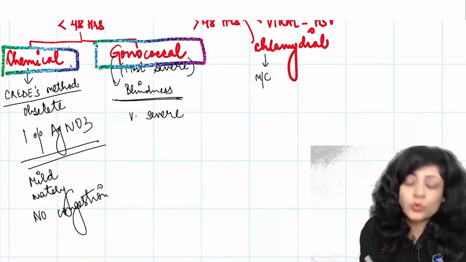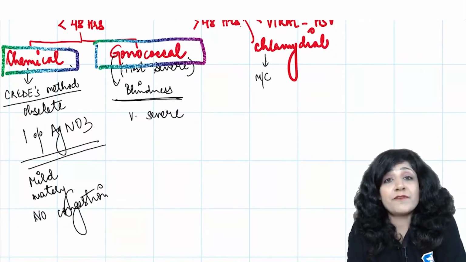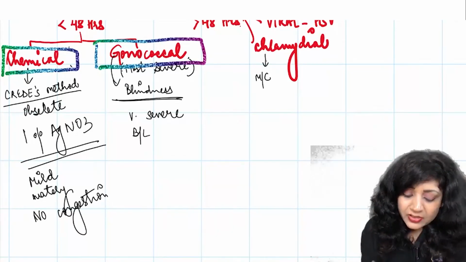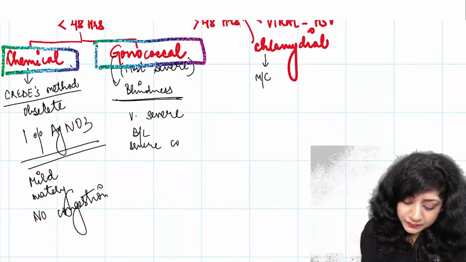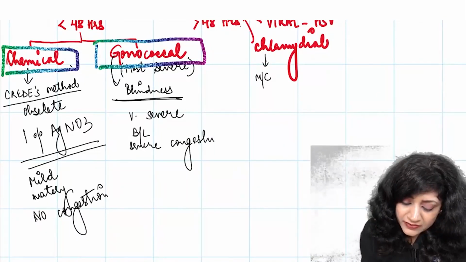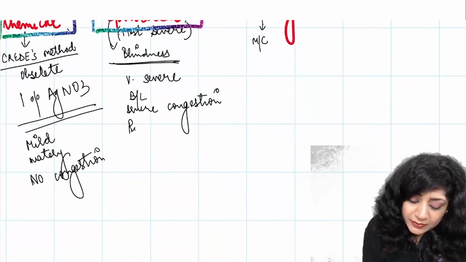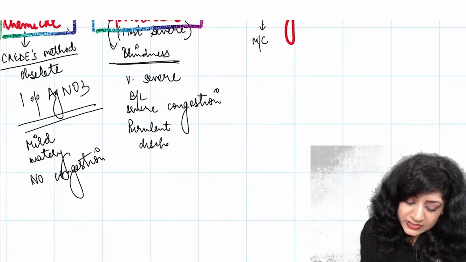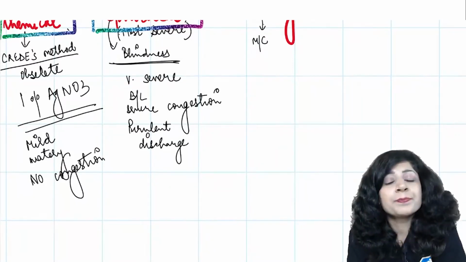We all know that gonococcal is caused by Neisseria gonorrhoeae, which is a very virulent bacteria, and you will have bilateral involvement, severe congestion, and the kind of discharge will be purulent discharge.